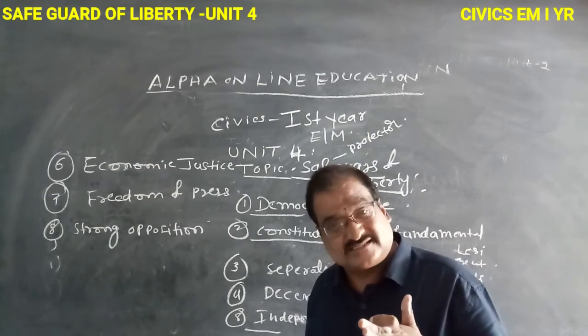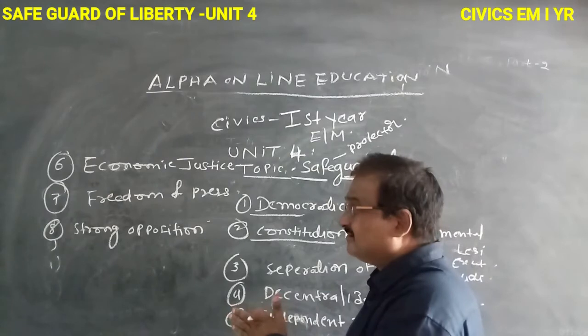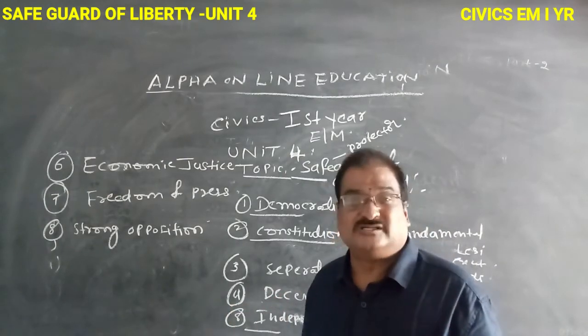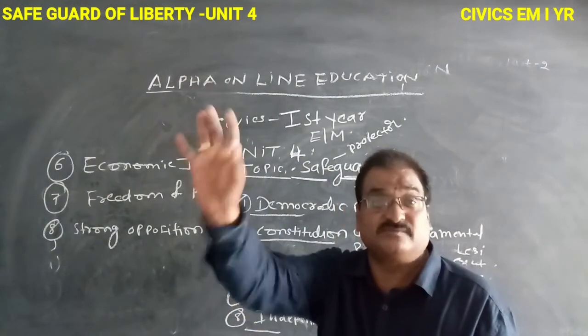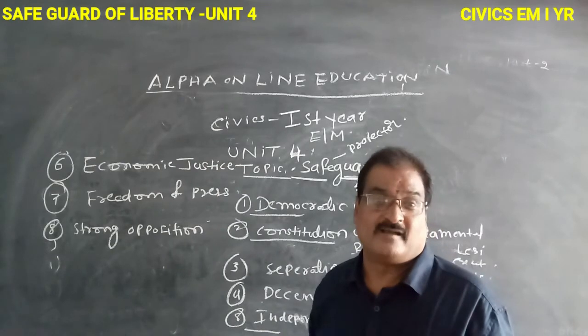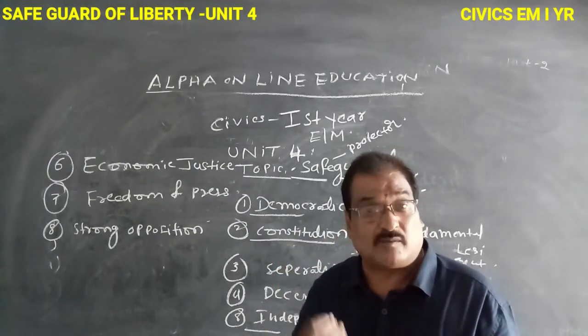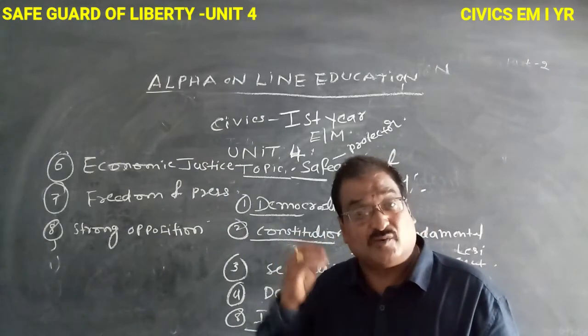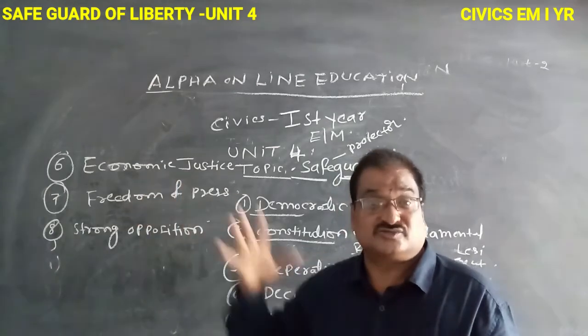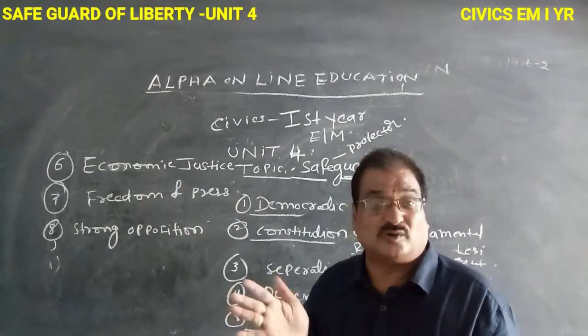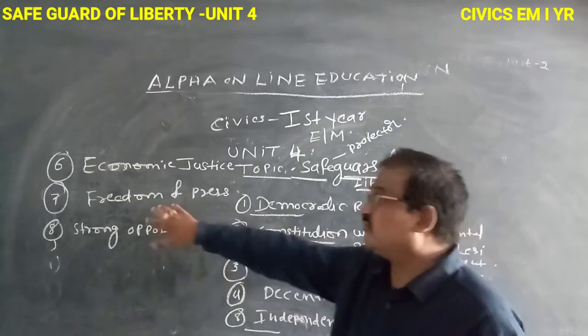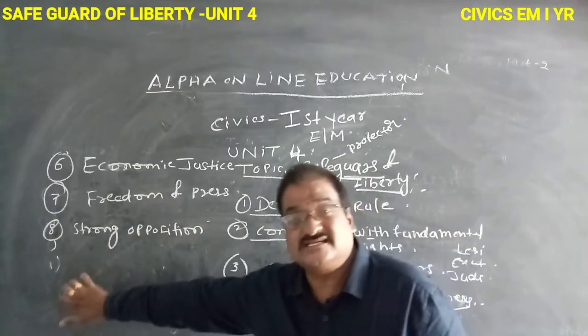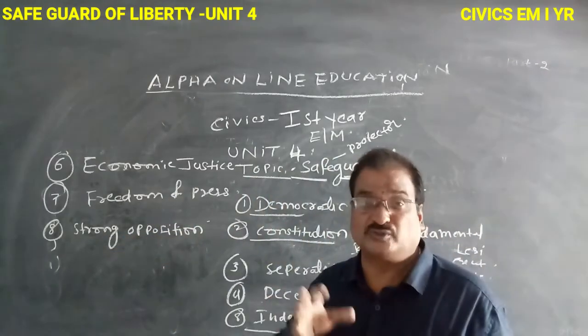Nowadays the press plays an important role. You express your ideologies about the government and about the society. That right is totally yours. So freedom of press.